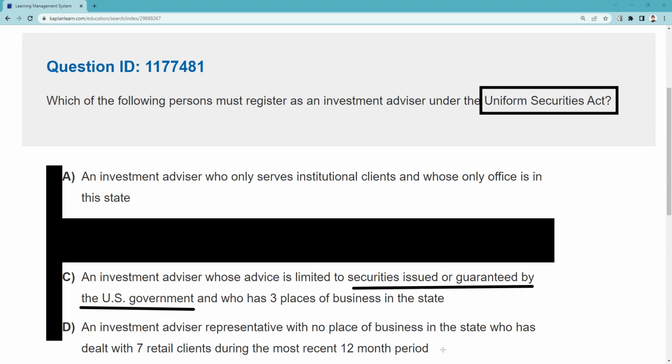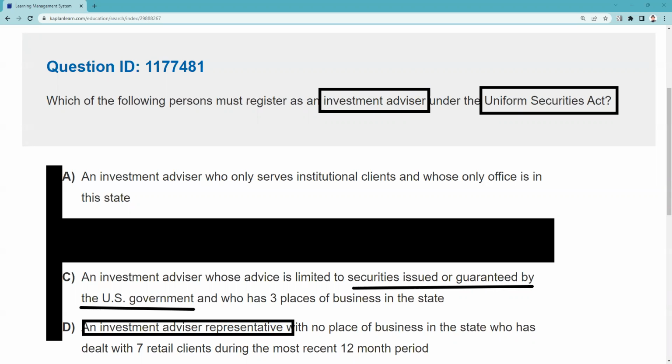The investment advisor rep would have to register if they're state covered, not if they're federally covered, but if they're state covered, they would have to under the Uniform Securities Act. But again, the question is not about an investment advisor rep. The question is about an investment advisor firm, right? We're being asked about an investment advisory firm.